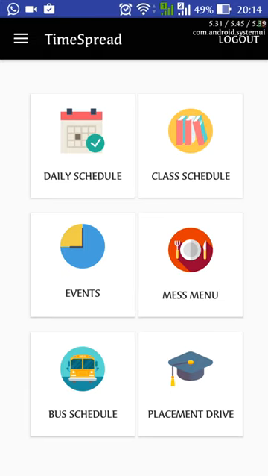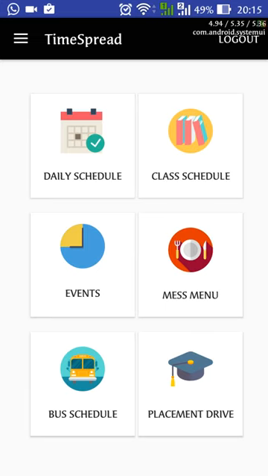You can select your favorite mess food if possible, so it will be added there. And for placement drives, there will be a few things like minimum pointer required, the CTC and the job description. And also we are thinking to collaborate with the placement cell, so the user can directly register from here and also update his resume according to the company.